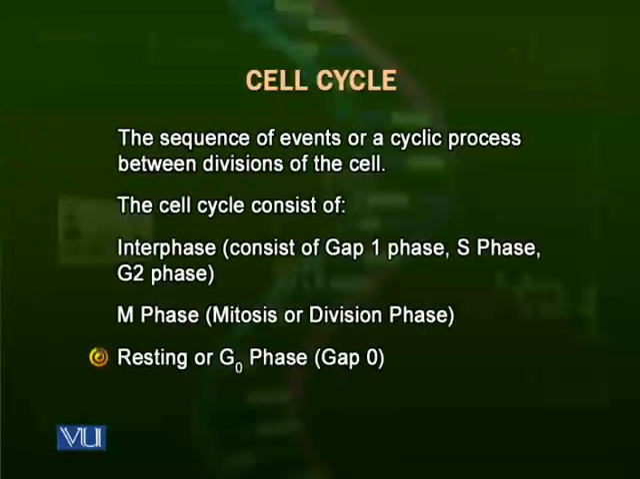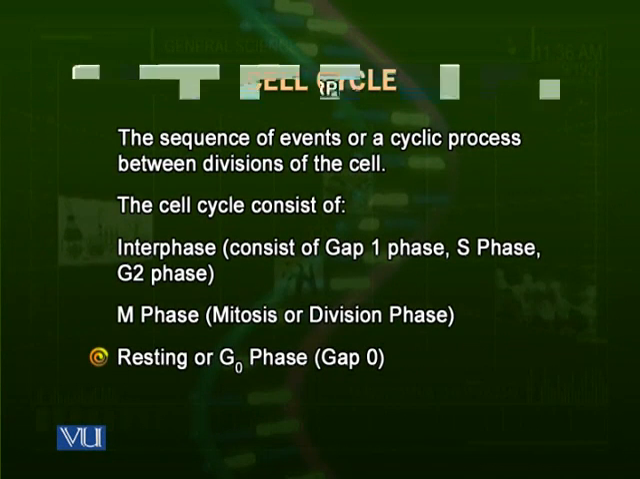Interphase is actually a preparatory phase for the M phase, because the cell needs to prepare itself for division before it enters into the division phase. The G0 or the gap 0 is also called a resting stage. This is the stage when the cell does not divide.